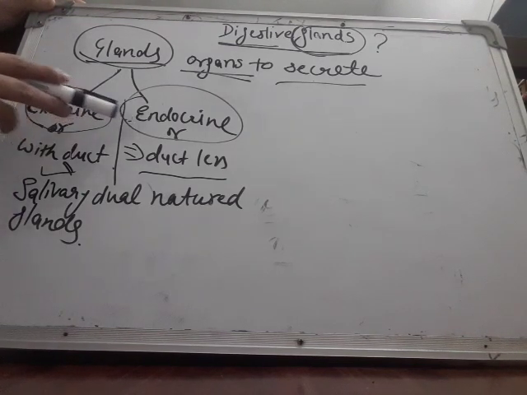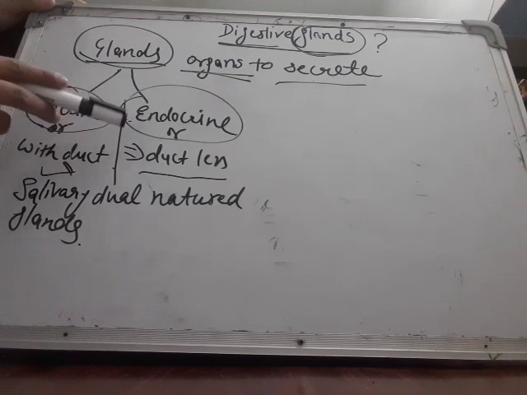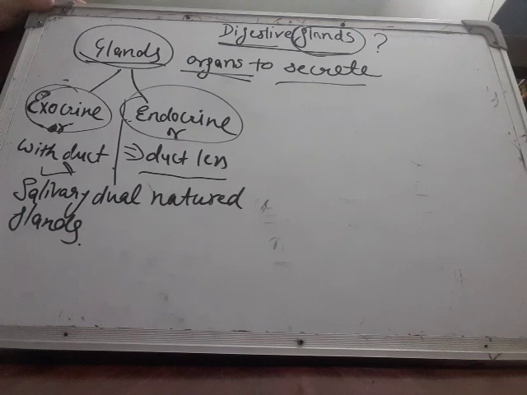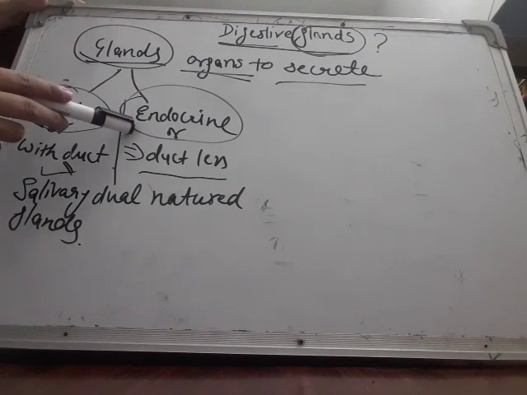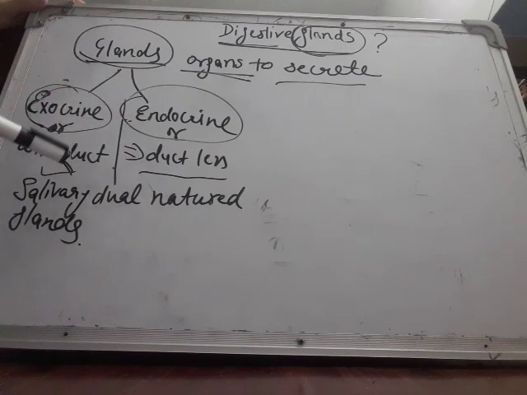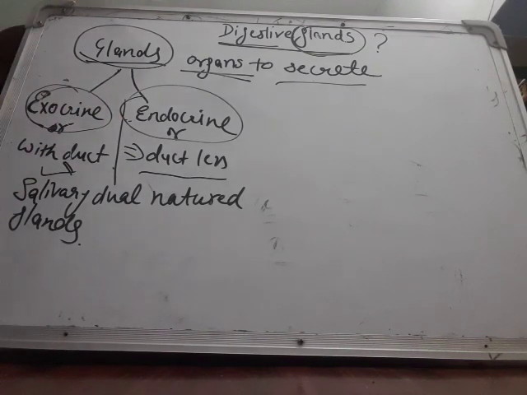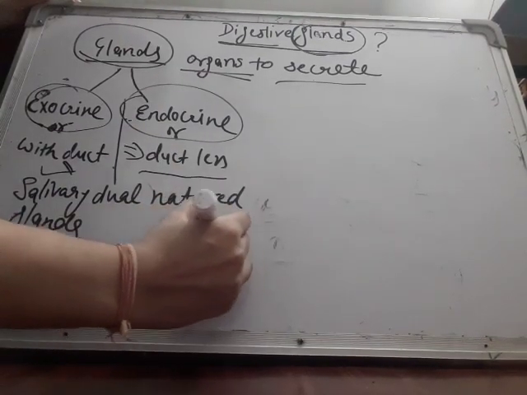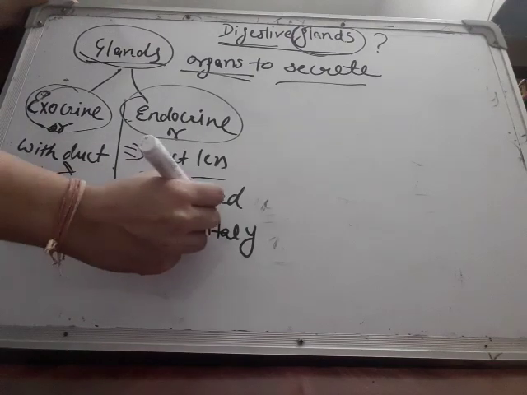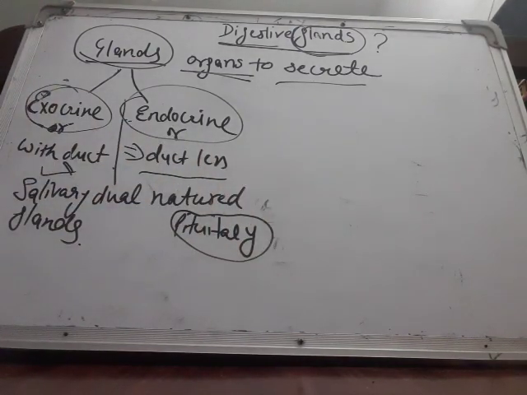And endocrine glands, where do they pour their secretions? Directly into the blood. Let us study the example of the pituitary gland, or the thyroid gland. They secrete their secretions directly into the blood, and through blood it reaches different organs. Like the pituitary gland secretes a hormone and its target is the thyroid gland, so it will release its secretion directly into the blood. That is why the pituitary gland is known as an endocrine gland.